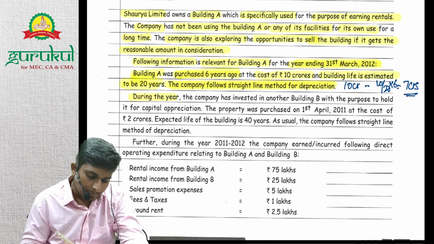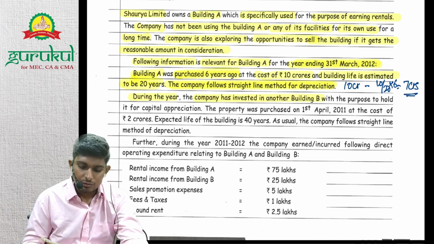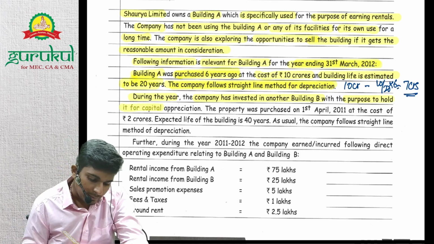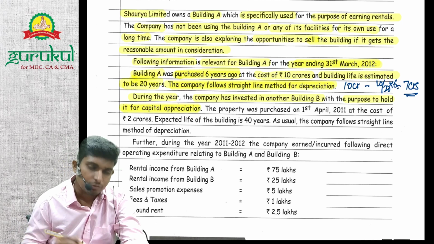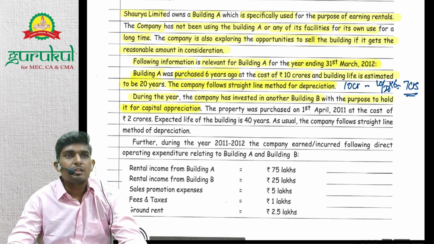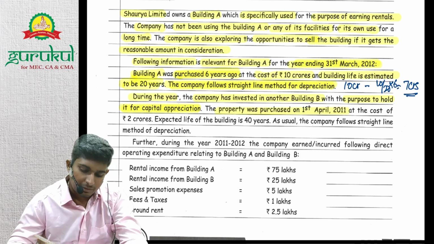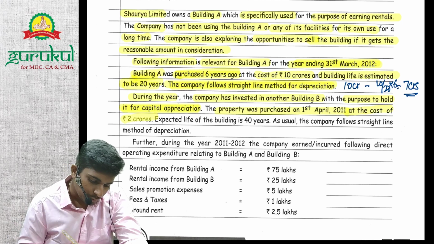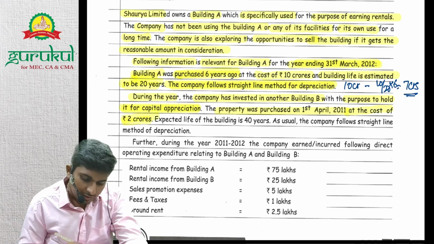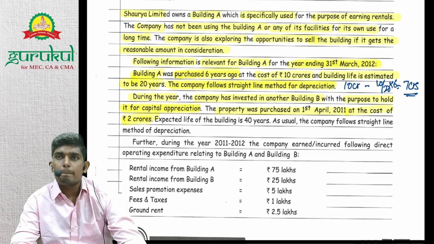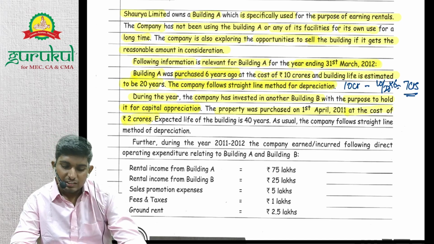During the year, the company has invested in another building B. So the company has bought another building B with the purpose to hold it for capital appreciation. Then this building B is also an investment property, right? The property was purchased on 1st April 2011 at the cost of rupees 2 crores. So how many years back did the company purchase building B? 1 year back, right?